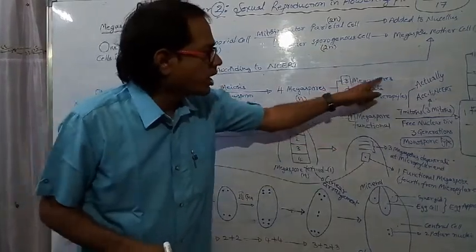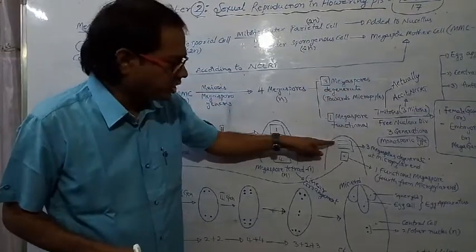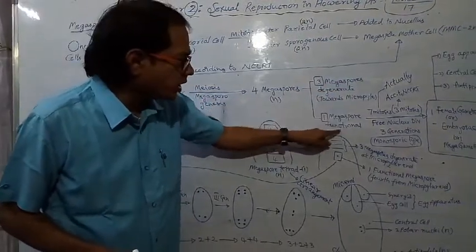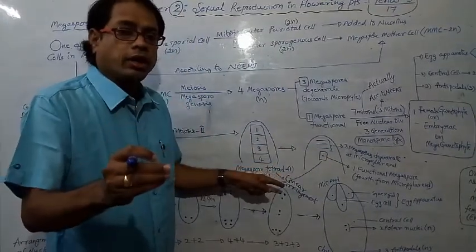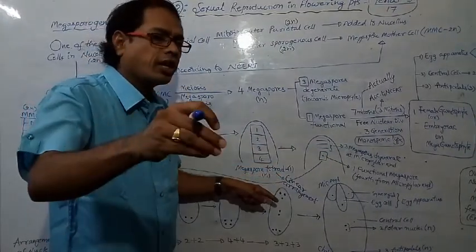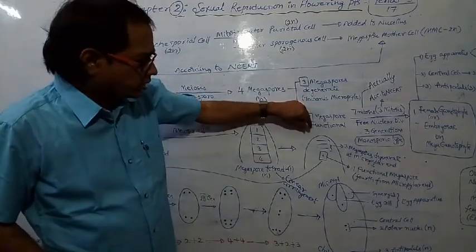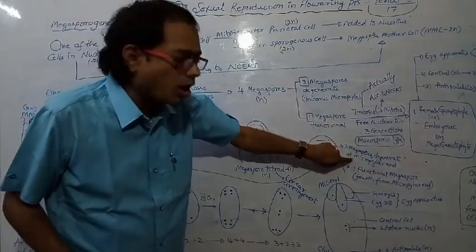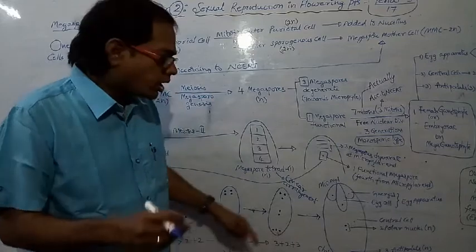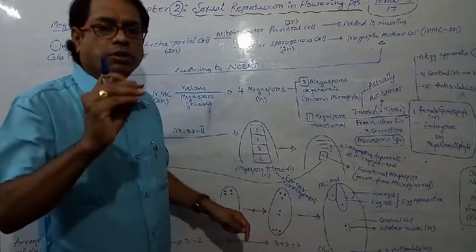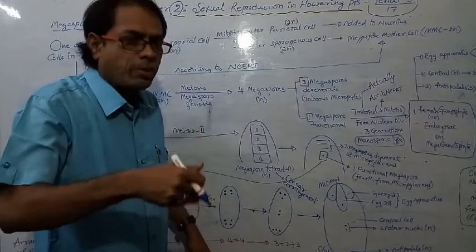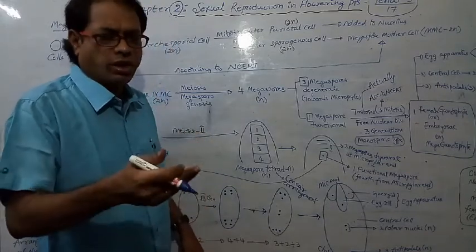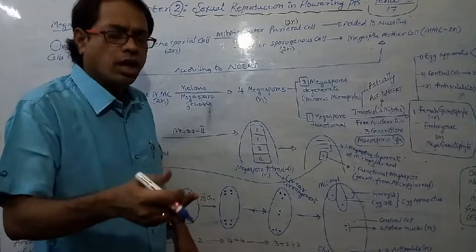See, 3 megaspores are degenerated. This 1 megaspore is functional. This one. At which position are the 3 megaspores degenerated? That is, 3 megaspores at the micropylar end. So only 1 megaspore is functional. From the micropylar end, which megaspore is functional? First one, second one, third one or fourth one?